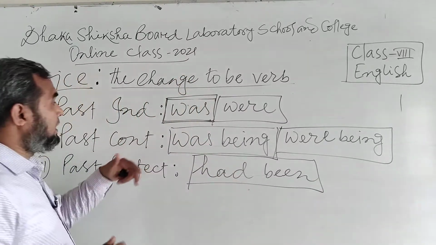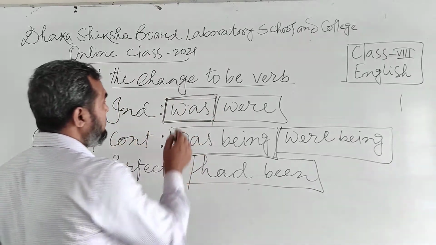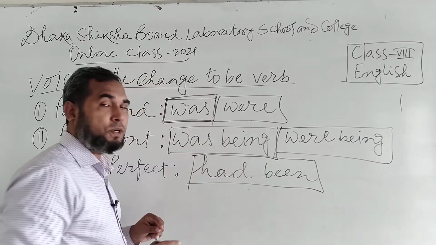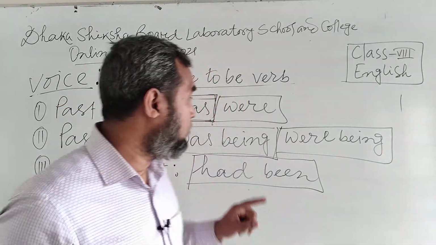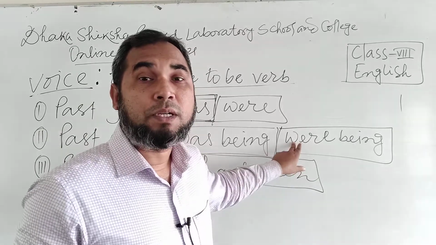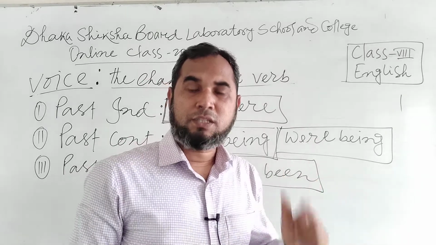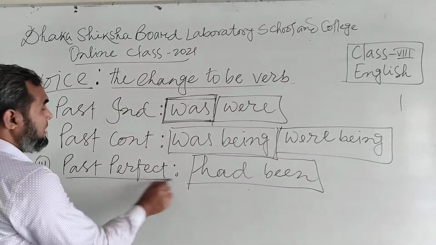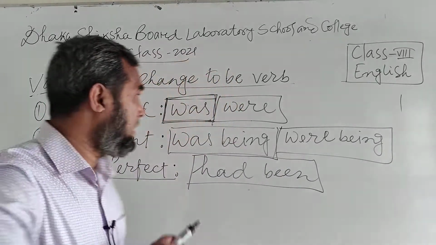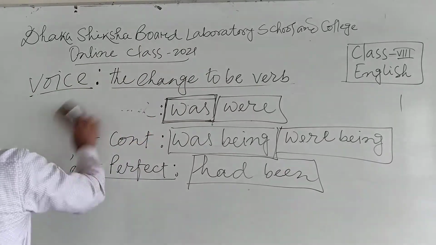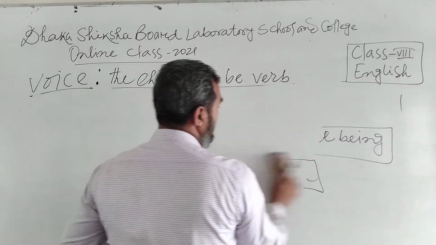So dear friends, let us see it once again. In past indefinite tense, we have to use was or were. With first person singular and third person singular, we have to use was, and with second person singular and plural, and third person plural, you have to use were. This is very important. And the third one, that is past perfect, we have to use had been here. Okay? This is very important and we have to know this very correctly.